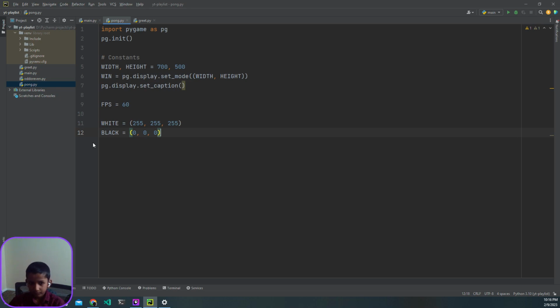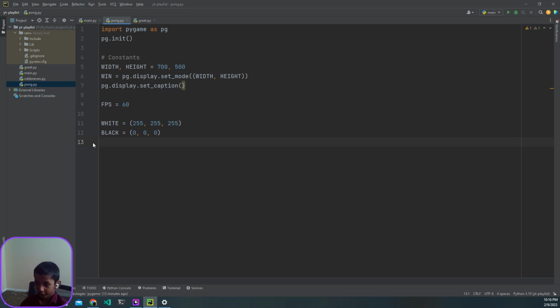After that, in the game Pong, we have one ball and two paddles. The ball we can represent with a square, or we can use a circle.